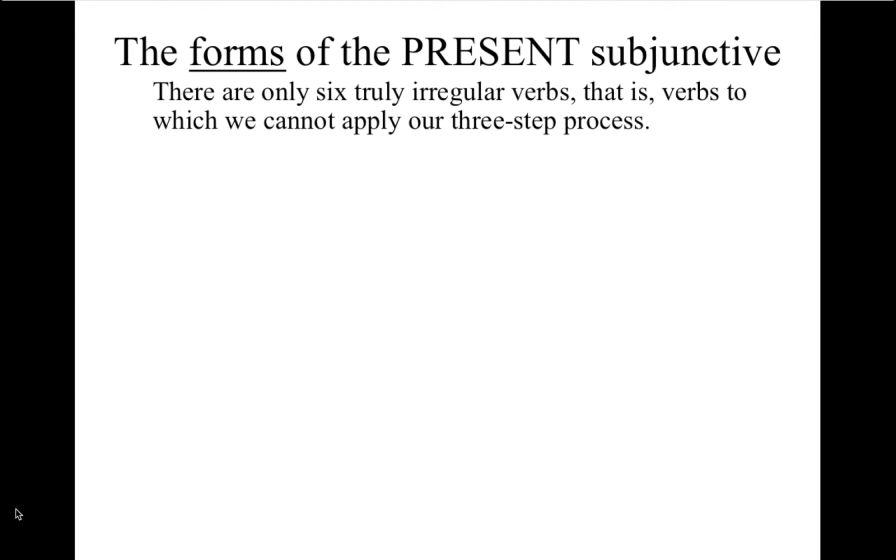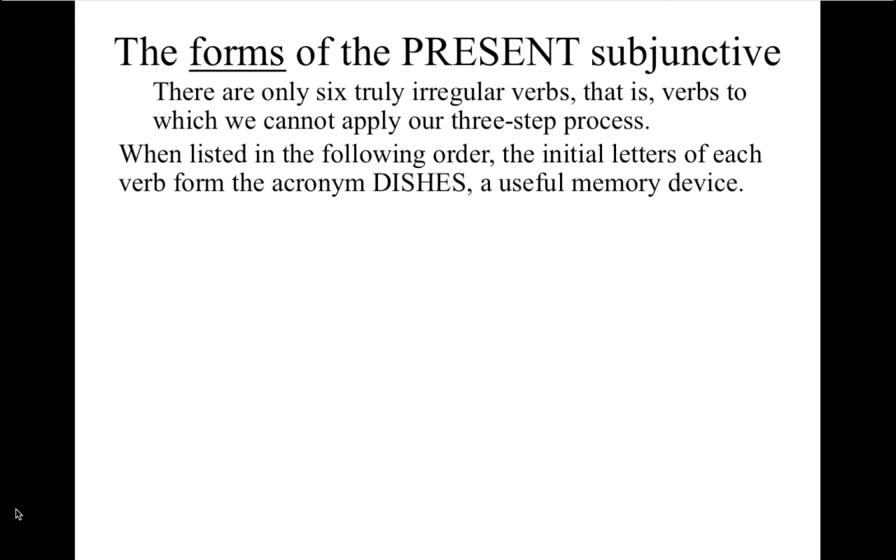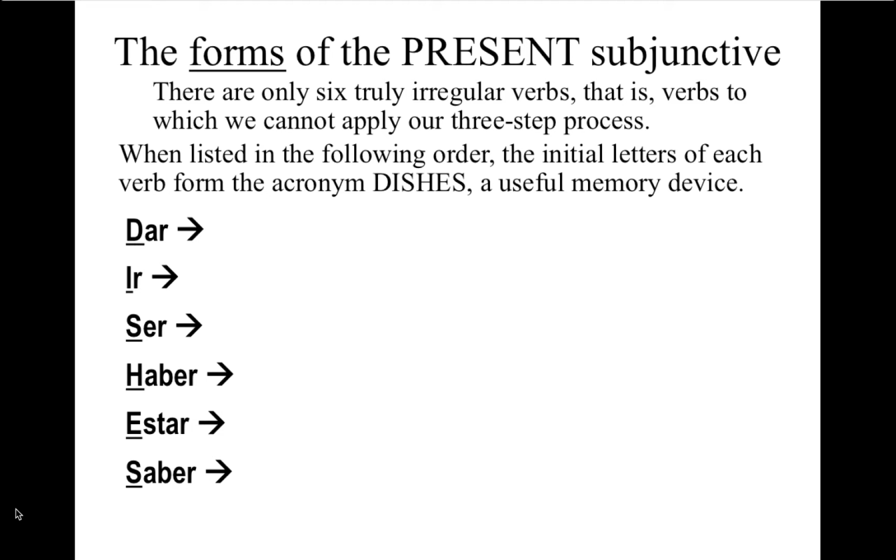There are only 6 truly irregular verbs, that is, verbs to which we cannot apply our 3-step process and which have to be memorized. When listed in the following order, the initial letters of each verb form the acronym DISHES, a useful memory device. Dar is conjugated, ir is conjugated differently, ser is conjugated differently, haber, estar, and saber.